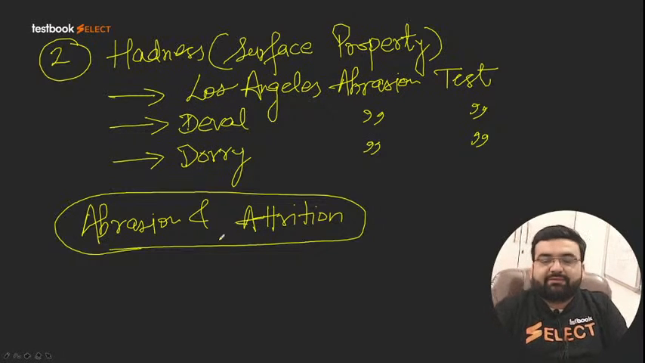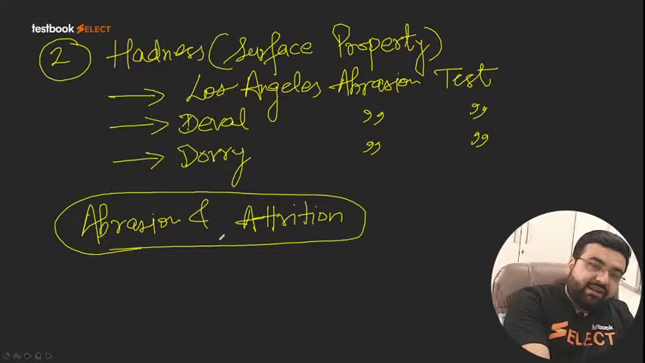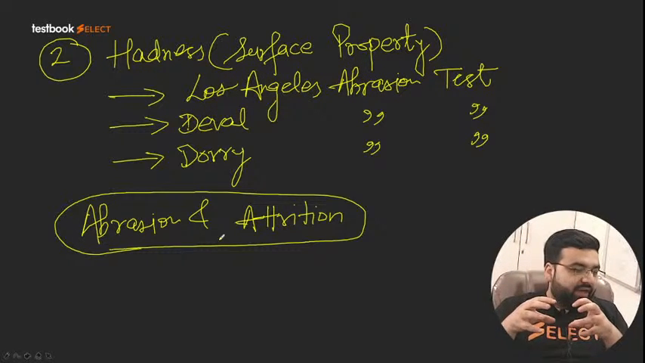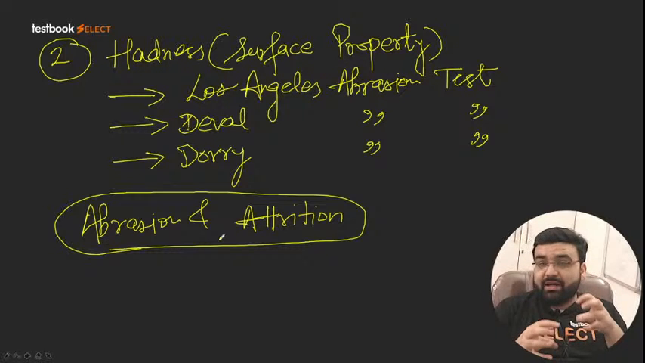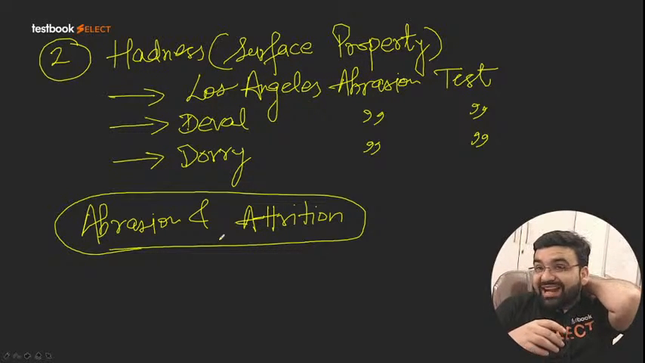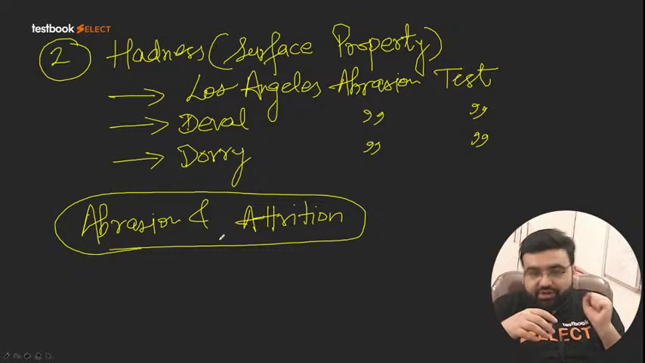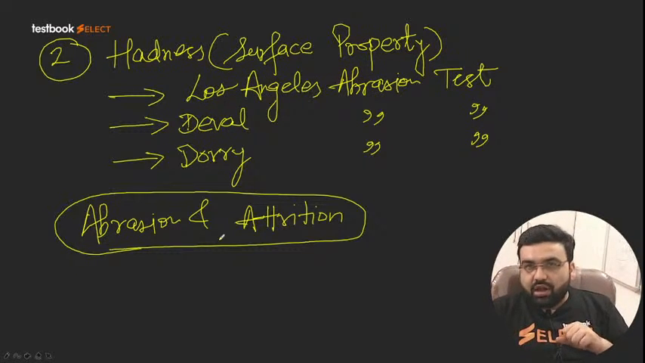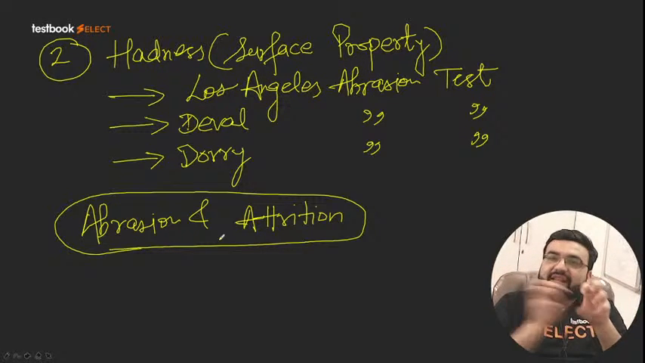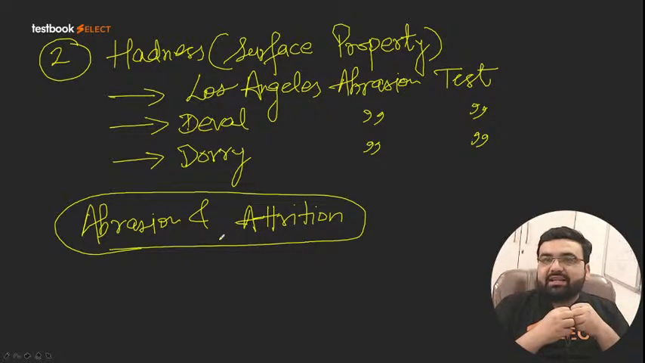Okay, now let me tell you what is the difference between abrasion and attrition. Now see, when two different particles strike the surface of another particle of a different nature, that is actually called abrasion. For example, we have a steel ball. If a steel ball collides with stone aggregates, then that impact is said to be abrasion.